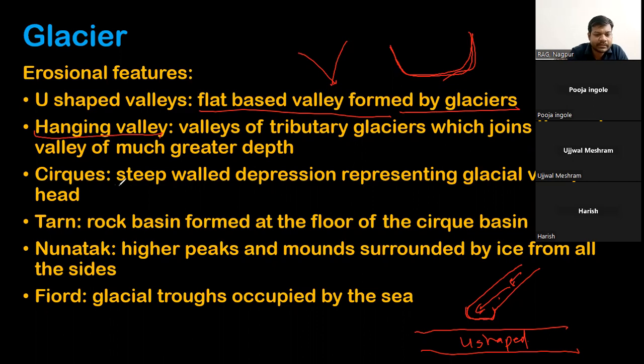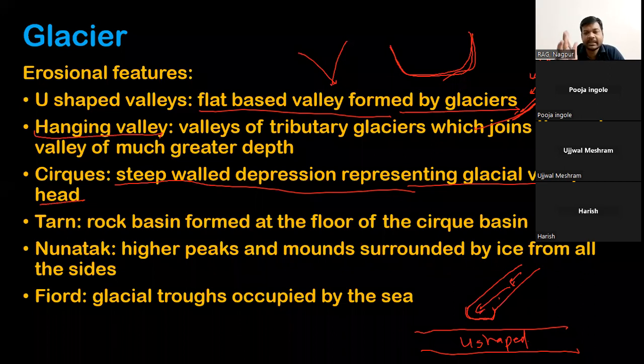Cirque: a steep-walled depression representing the glacial valley head, a steep-walled depression like this. If this is the path of the glacier, this is a steep valley face, or steep valley head.